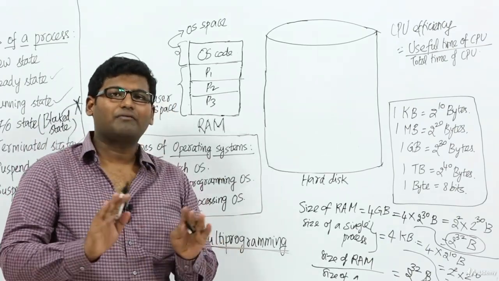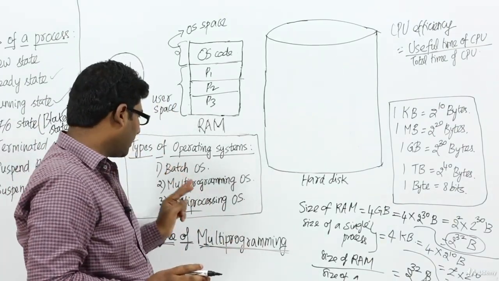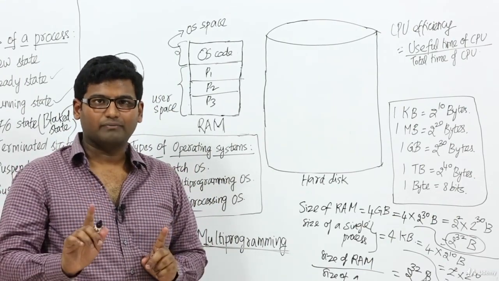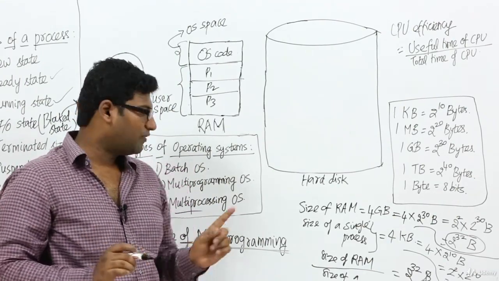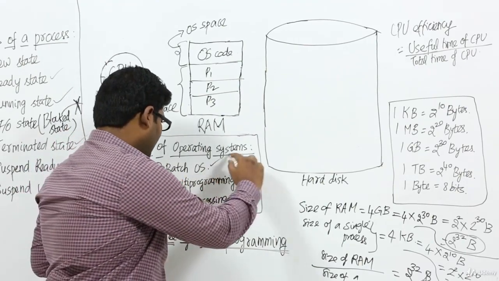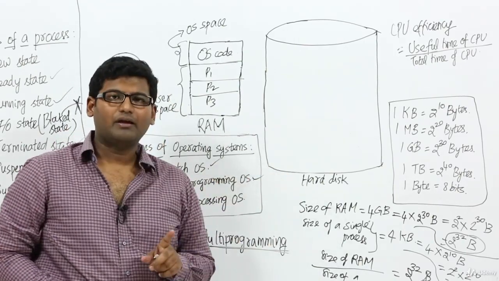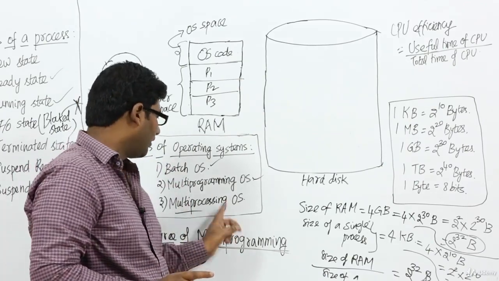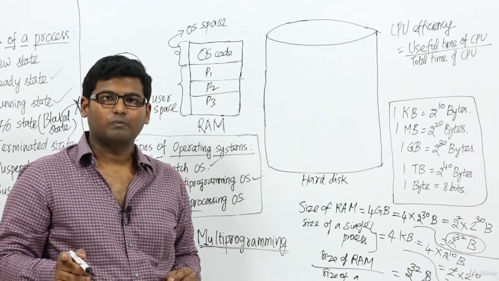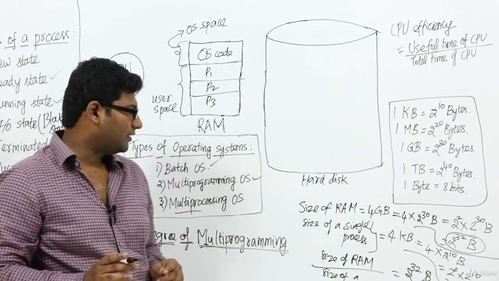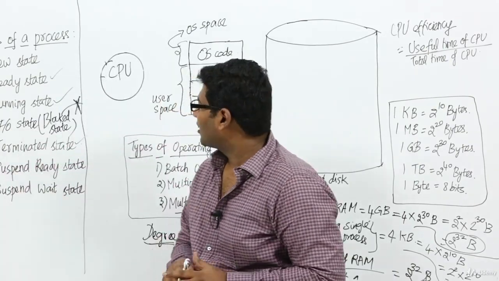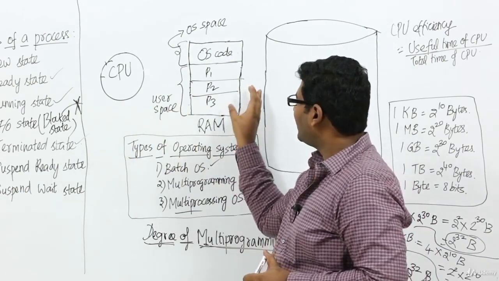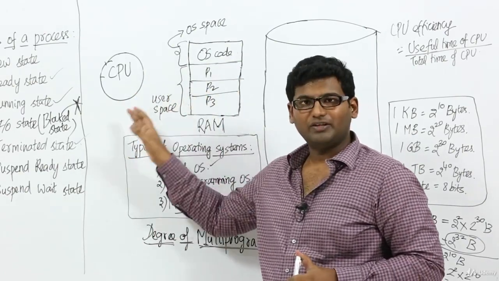See, so far whatever we have seen, either batch OS or multi-programming OS, the number of CPUs is only one. In our computer, which we have seen for batch OS and multi-programming OS, there can be only one CPU. But in multi-processing OS, we can have more than one CPU. So far we had only one CPU and we kept on taking the processes and then they were executed.